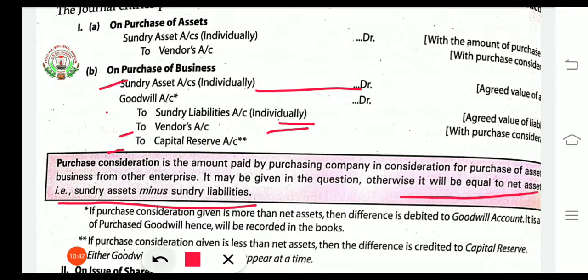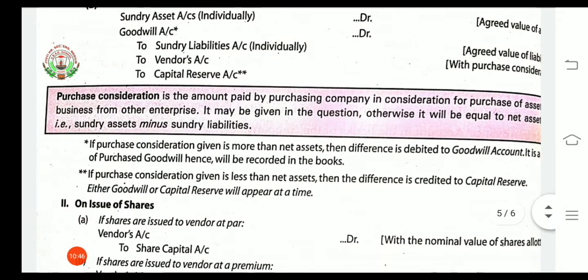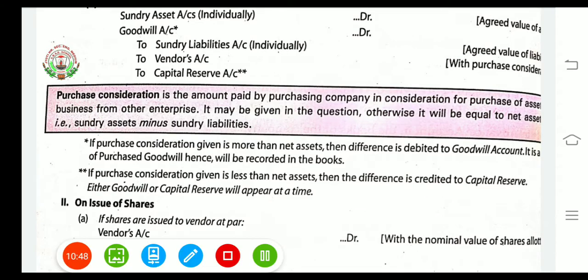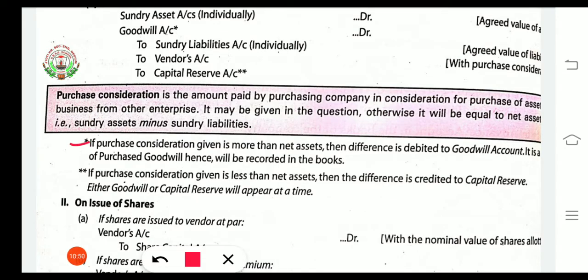So goodwill, here, this one: as we are deducting sundry liabilities from the assets, if some amount of the purchase consideration is left out after deducting it, that amount will be considered as goodwill and hence it will be debited.